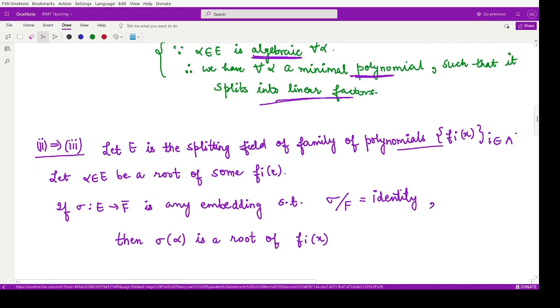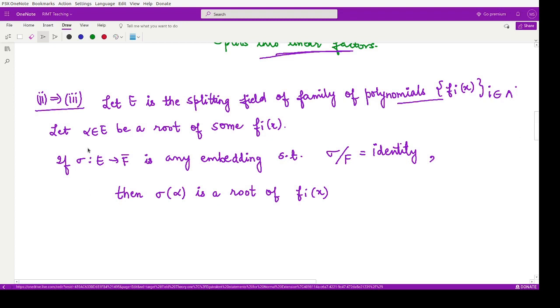So for that we assume that alpha belonging to E is any element of this F(x) root. So what we do is we now create a mapping sigma from E to F bar. What is this F bar? This is the algebraic closure of F. This is any embedding, so we assume that this is one-one and this is a homomorphism. Then this mapping, when restricted over F, acts as identity. What is this E?